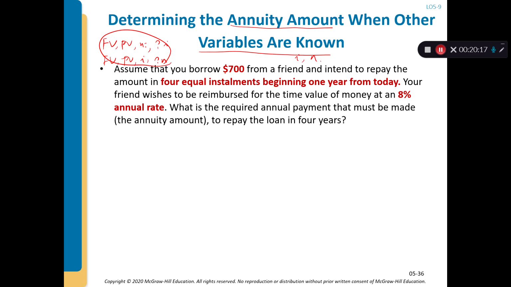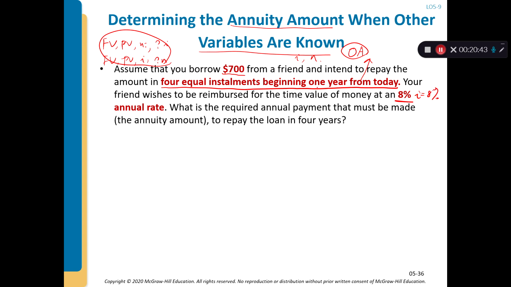Assume that you borrow $700 from a friend and intend to repay the amount in 4 equal installments beginning 1 year from today. From this sentence, we know that this is going to be an ordinary annuity case. Your friend wishes to be reimbursed for the time value of money at 8%, so I equals 8%.